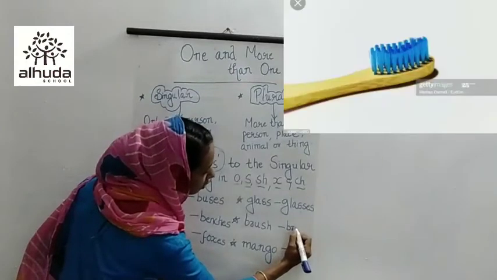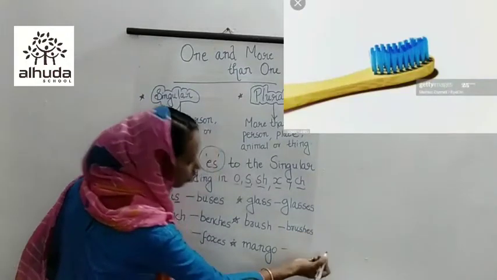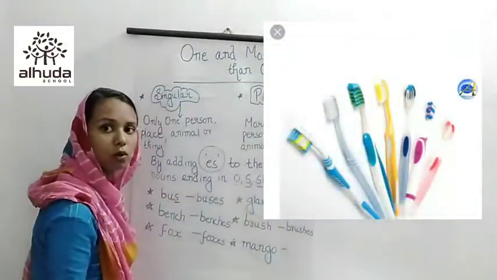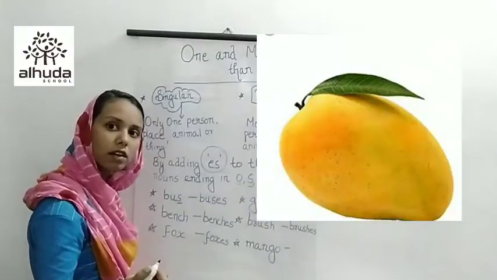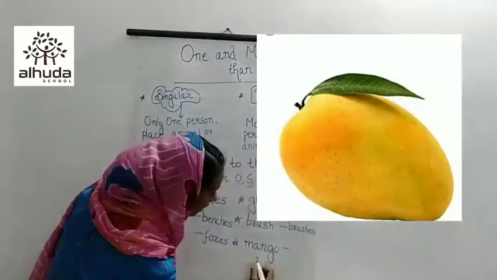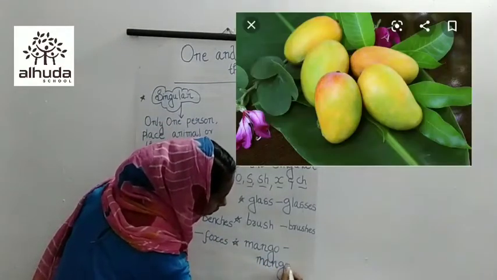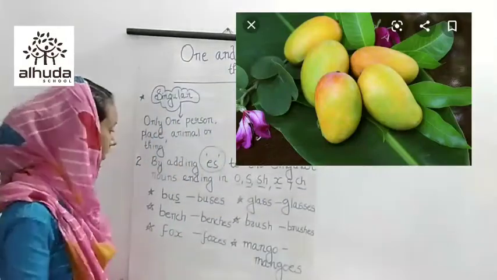So, what is the plural, children? Brushes. At the end, we have to add es. Mango. What about mango? If there is only one mango, that is singular. If it's more than one, we can say that it is mangoes. M-A-N-G-O-E-S.